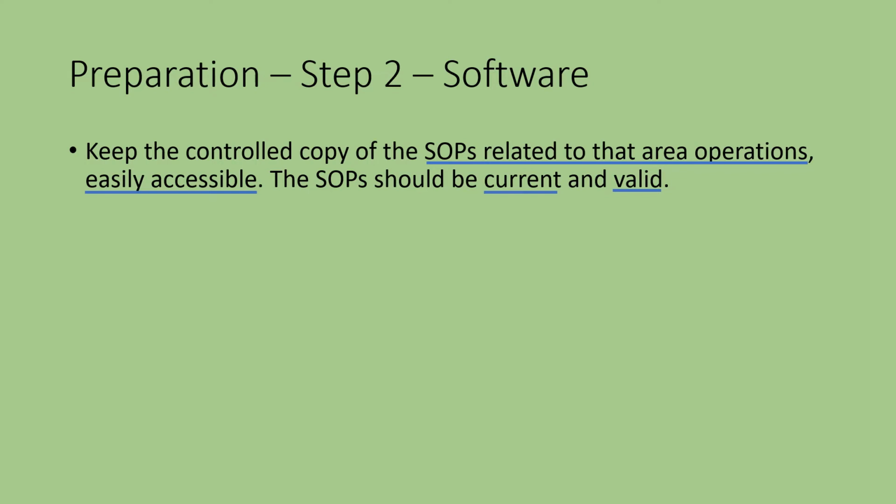We will focus on production related issues in this video. Keep a valid copy of the SOPs for operations relevant to that area. Make sure that only the current valid SOP is filed and never keep the earlier version in the same file.